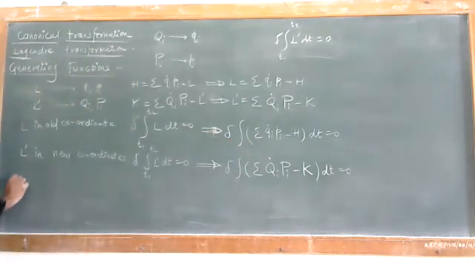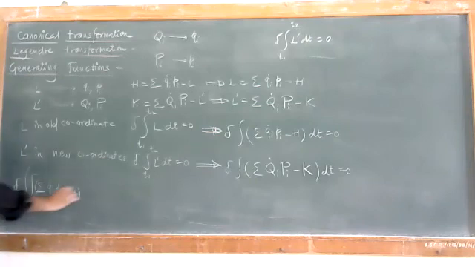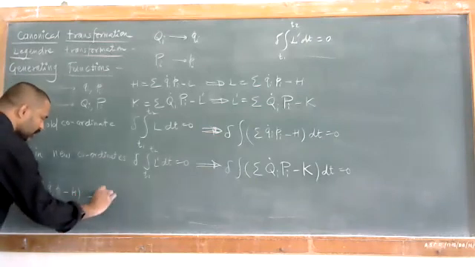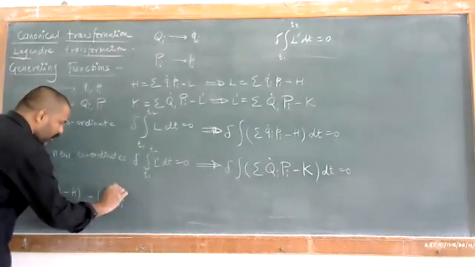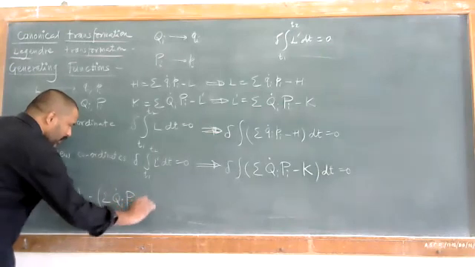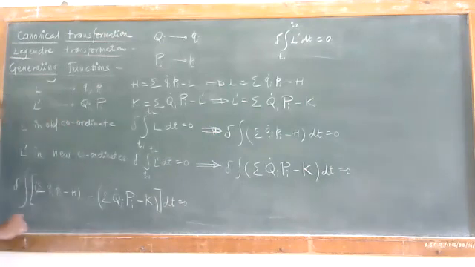We'll get the equation delta integration of summation over small qi dot pi minus h, and we subtract from it the summation of capital Qi dot capital Pi minus k, into dt, equal to 0, with limits from t1 to t2.